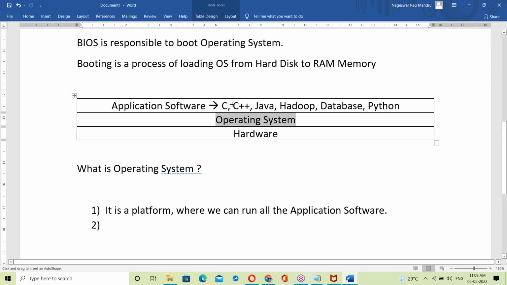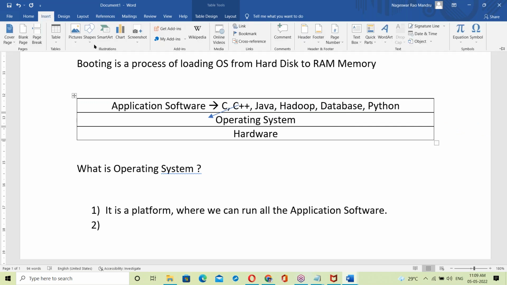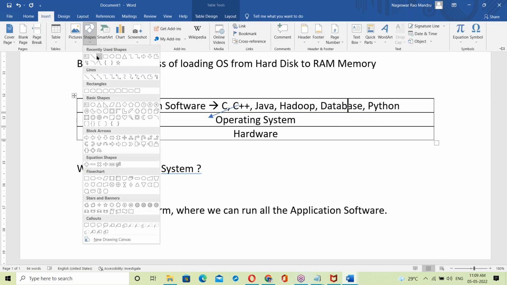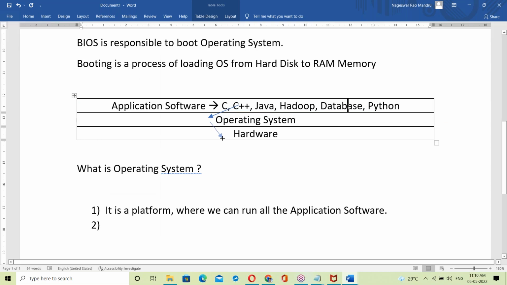Suppose these programs are generating some output. The output of all these programs is first of all delivered to the OS, and then finally transferred to the output device.